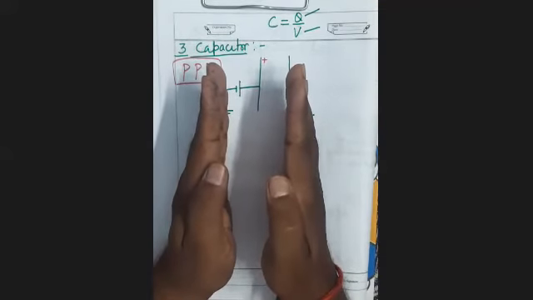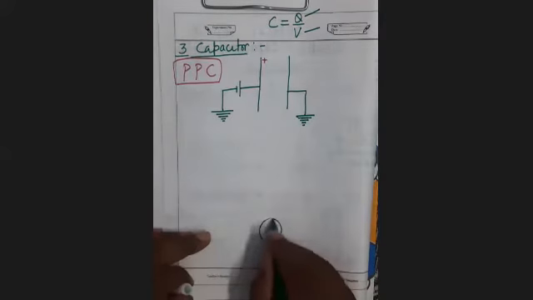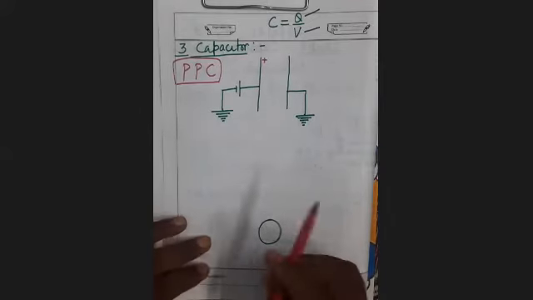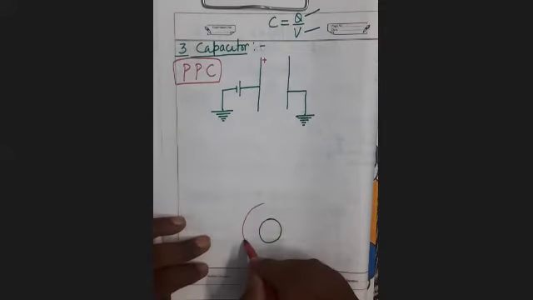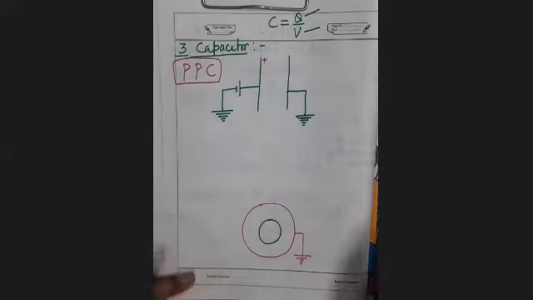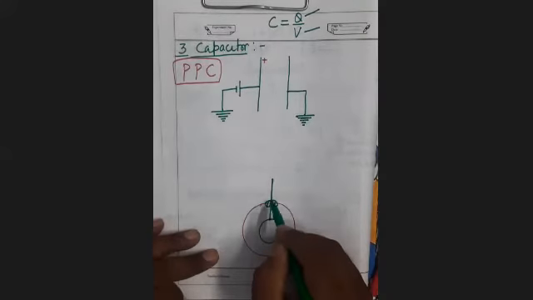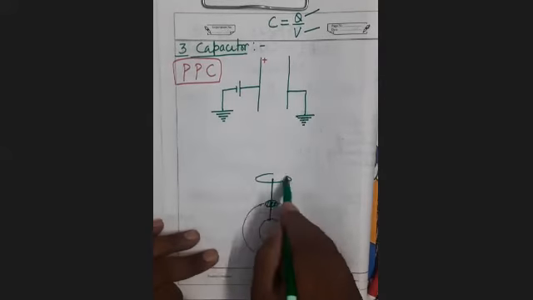Is it clear? Now, if both the conductors are spherical, suppose this is one conductor and there is another concentric spherical conductor. This outer one is connected to the earth, and charge is given through this rod. This is a cork, an insulating disc through which this rod is passing, and here this is a brass cap.